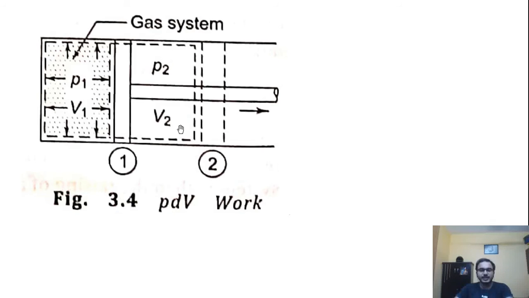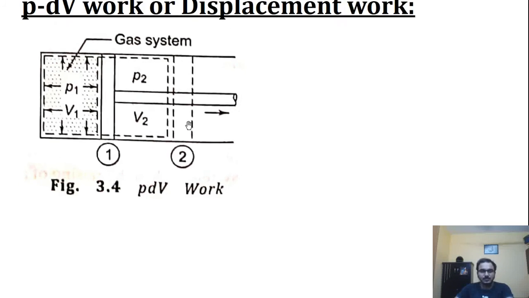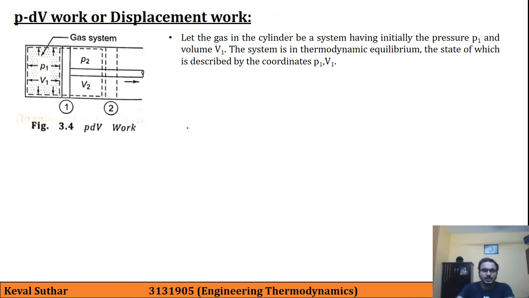Okay, so this is the gas system, and here as you can see there is a displacement which is happening. So here let the gas in the cylinder be a system. So gas will be our system in this example, having initial pressure P1 and volume V1.